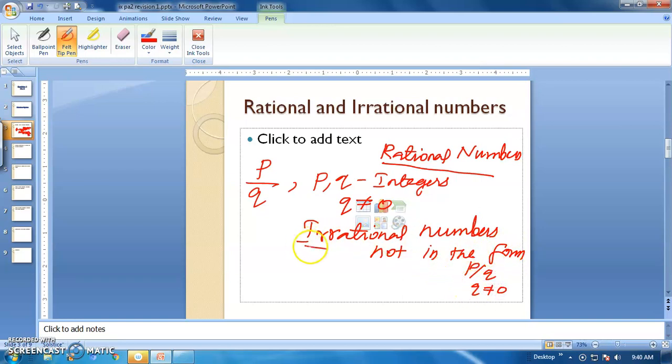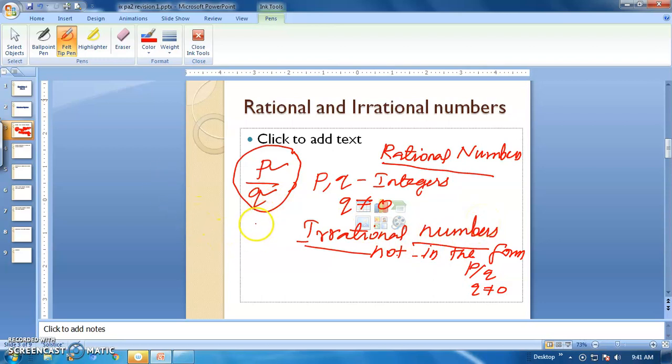So this is the definition of irrational numbers. Already we have seen both definitions so many times. Rational numbers are in the form of P by Q, where P and Q are integers and the denominator is always not equal to 0. But an irrational number is not at all in the form of P by Q. Okay, those are the definitions of rational and irrational numbers.